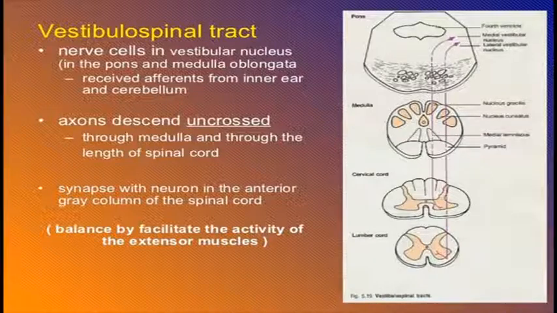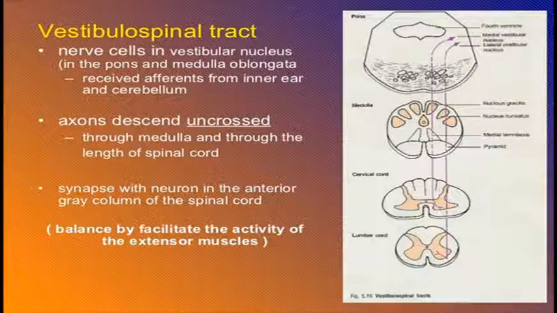This is the vestibulospinal tract, which is related to the vestibular system, and it receives afferents from the inner ear and cerebellum. They descend uncrossed through the medulla and through the length of the spinal cord, and synapse with neurons in the anterior gray horn of the spinal cord.